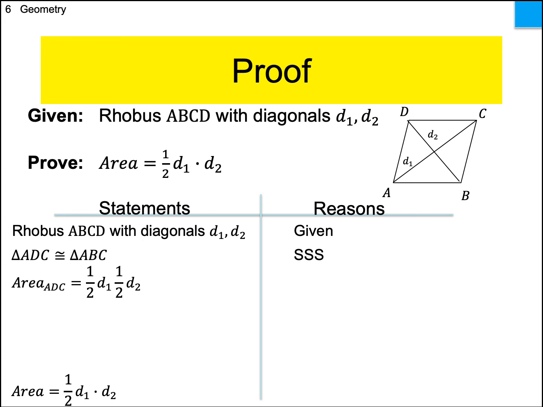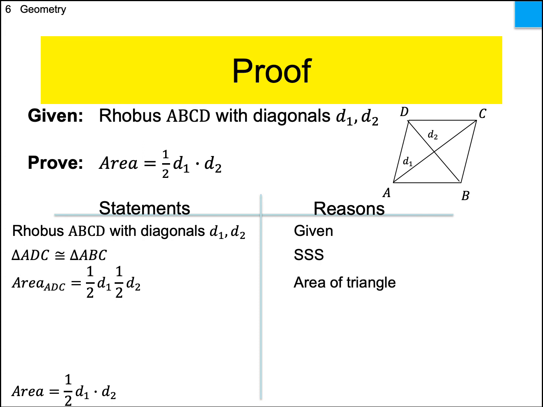Why am I saying half of D2? Well, D2 goes all the way from D to B, and I only need from the intersection of the 2 diagonals to D. That would be the height of triangle ADC. We know from that one theorem a long time ago that the diagonals of any rhombus bisect each other, and they're perpendicular bisectors. So I do know that if I took half of D2, that would be the height of triangle ADC with base AC. That's a whole lot of words. You may want to rewind that and listen to that one again.